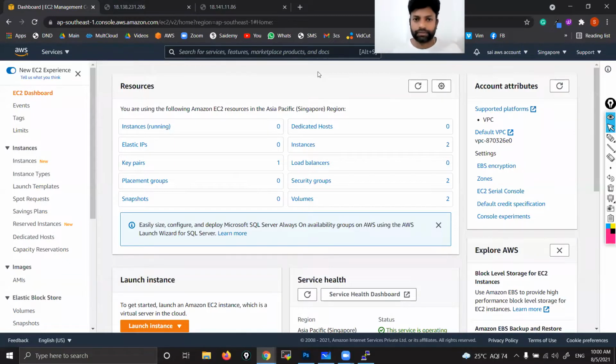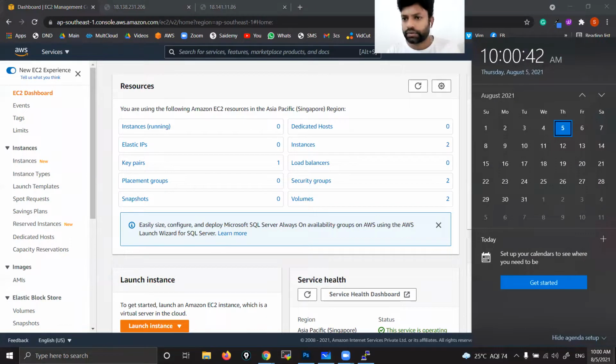Same time. So what will tomorrow's class be on? What is tomorrow? Is there anything special? Friday, right? Is there anything special tomorrow? No. Which topic are you going to teach? This continuation topic, load balancer. We only covered half of the topic, right? Okay, right. Remaining continuation topic.